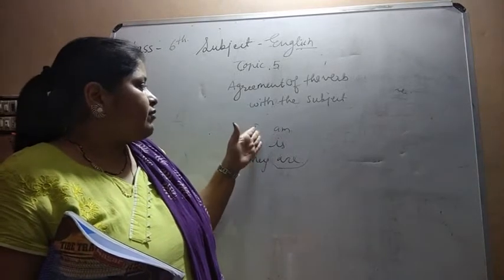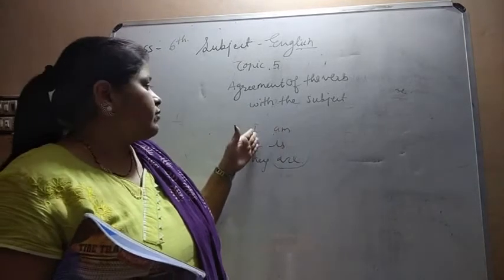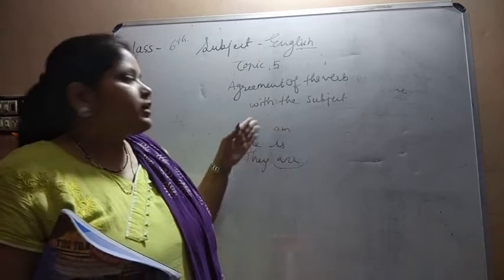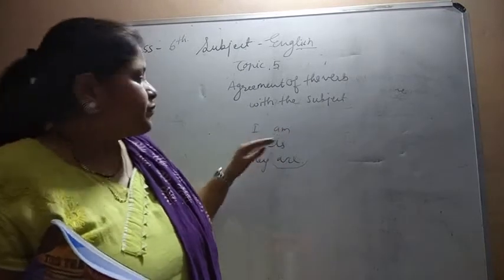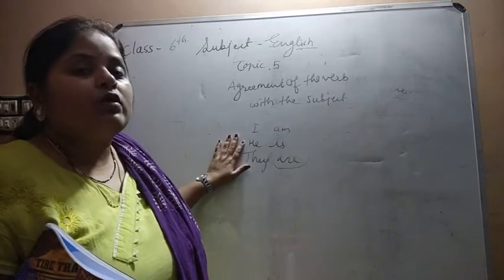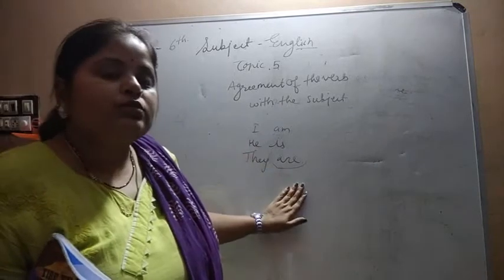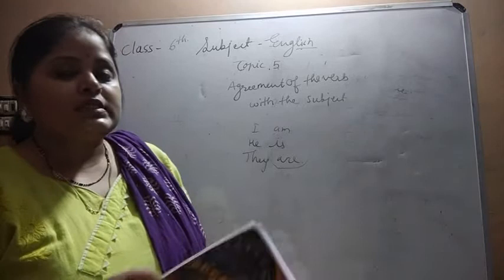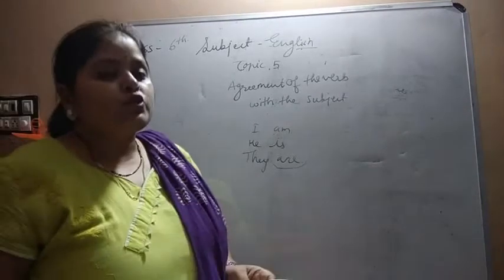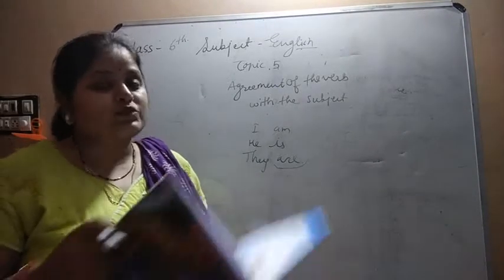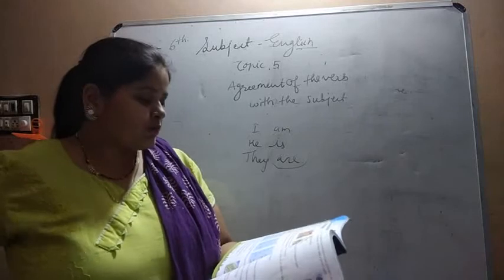Because with I we cannot use is. We cannot use are. With I we always use am. With the singular we always use is. With the plural we always use are. So it is saying that the verb should agree with the subject, its number and its person.